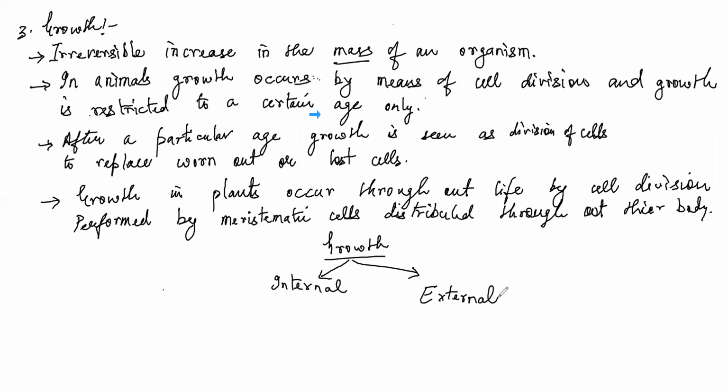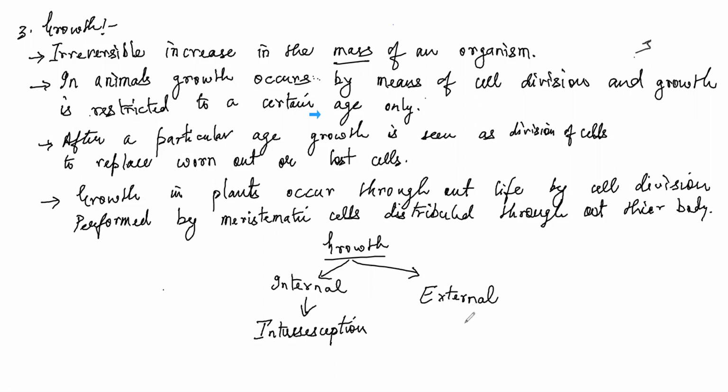So in internal growth, cell division takes place, which increases the mass of cells. Such a method of growth is called intussusception.